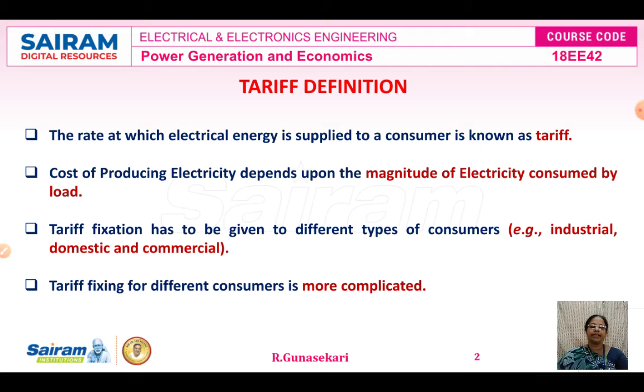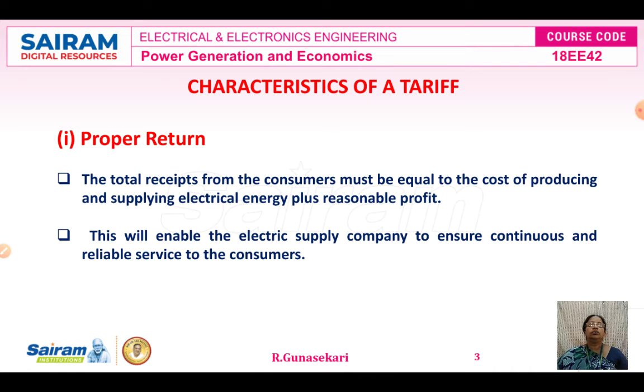How do we fix the tariff for the different types of consumers? Because the consumers may be industrial load consumers, domestic service consumers, commercial, irrigation, traction. So different types of consumers are there. Based on the load only we have to fix the tariff. The tariff fixing for the different consumers is more complicated. So this is the definition and introduction to tariff.